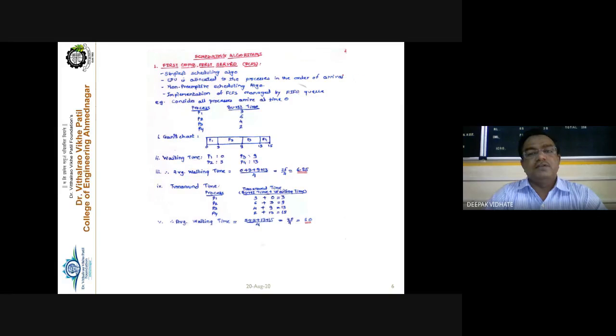Now this is the first scheduling algorithm, called first come first serve, or the FCFS algorithm. It is the simplest CPU scheduling algorithm, easy to implement and easy to understand. The CPU is allocated to the process and it is a non-preemptive type. Always remember, this is a non-preemptive type.